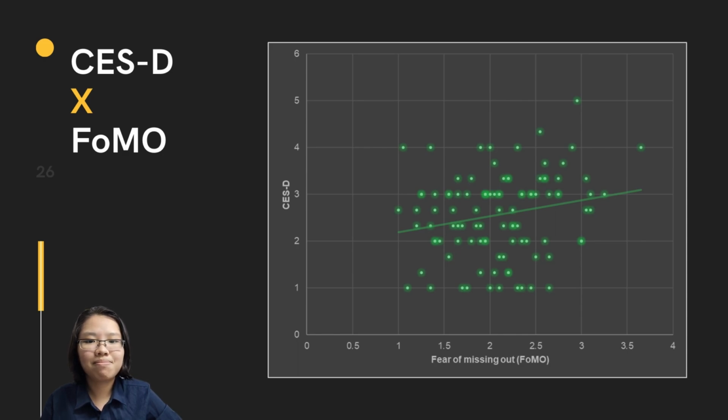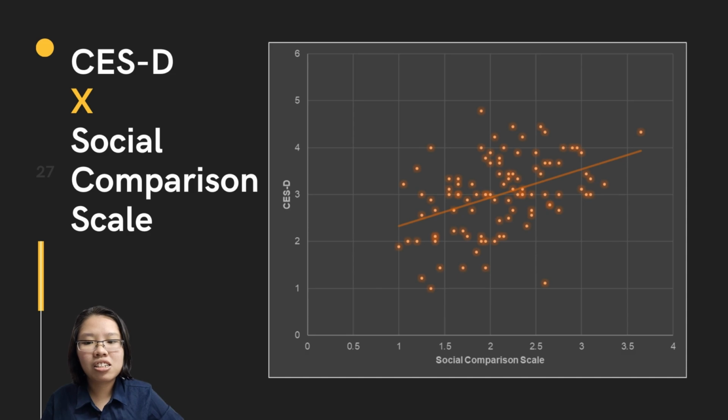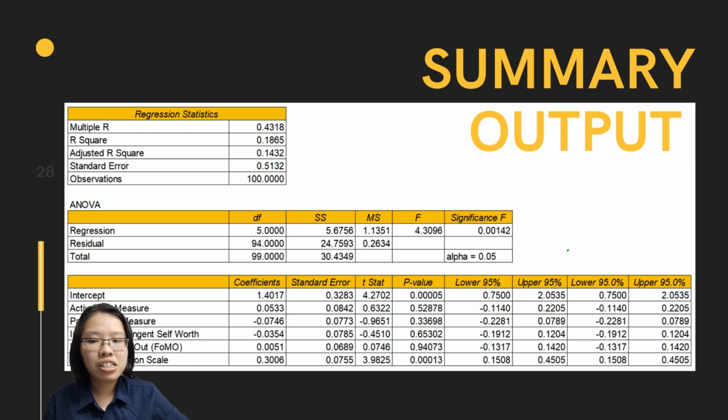held constant. Lastly, this is the scatter plot of social comparison skill with the CESD, which is the mental health. And as we can see here, CESD is expected to increase by 0.301 for each additional score on social comparison skill test, when the variables active use measure, passive use measure, Instagram contingent self-worth, and fear of missing out are held constant. Next, this is the summary output of our multiple regression model.